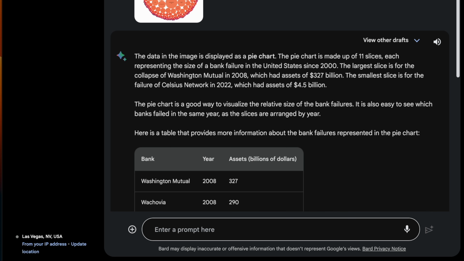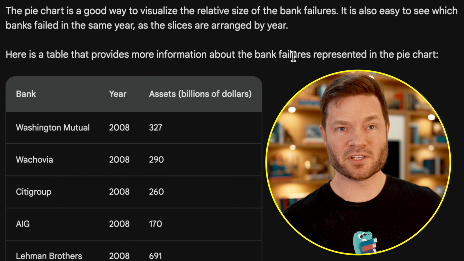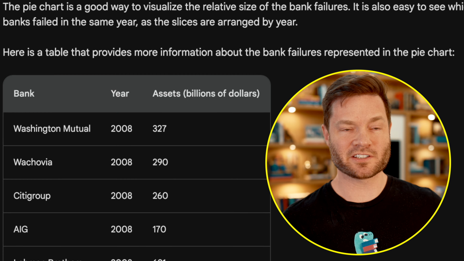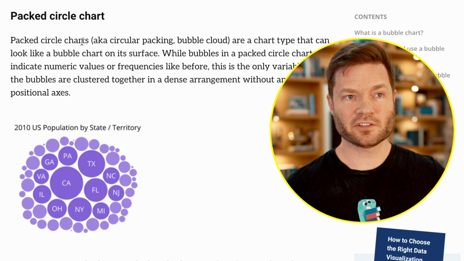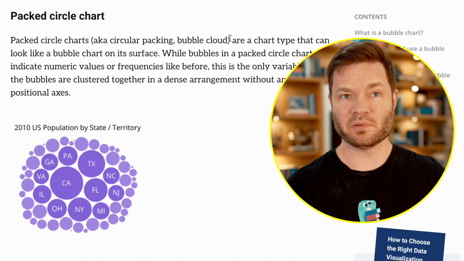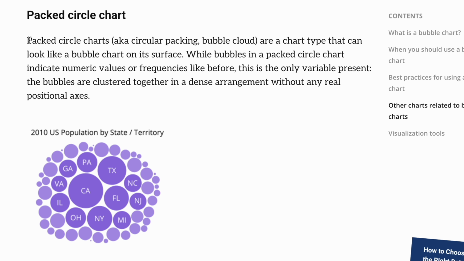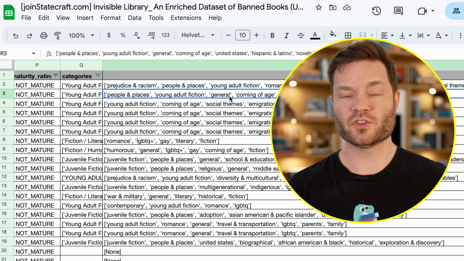Okay, so it did try, although it's wrong. Now the data in the image is not a pie chart. Here is a table that provides more information about bank failures to represent a pie chart. Oh, okay. I was like, why'd you give me all this bank information? Oh, okay, so it's actually called a packed circle chart. A packed circle chart, AKA circle packing bubble cloud, is a chart type that can look like a bubble on its surface. Okay. Then they also added tags, which you can see right next to it.